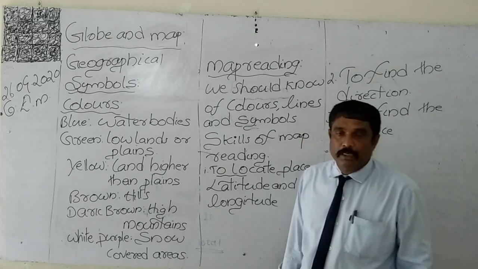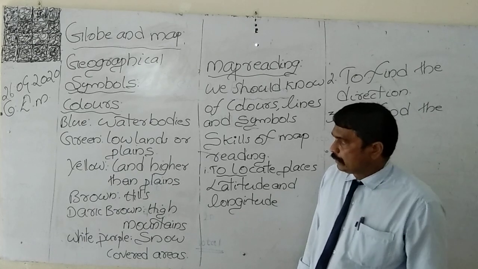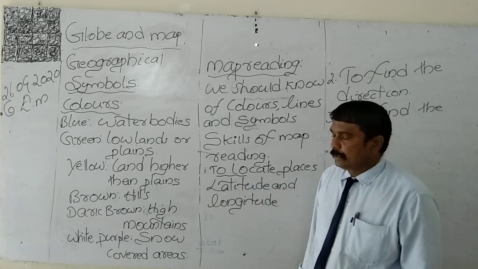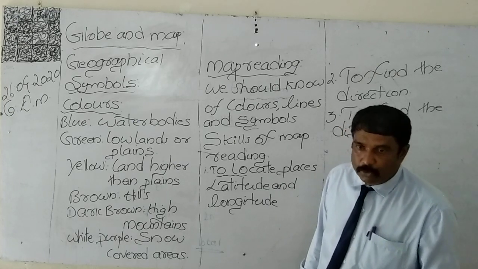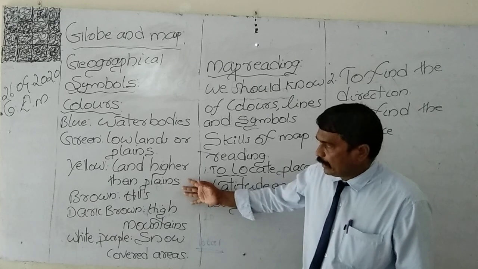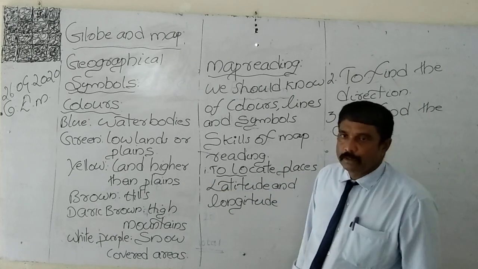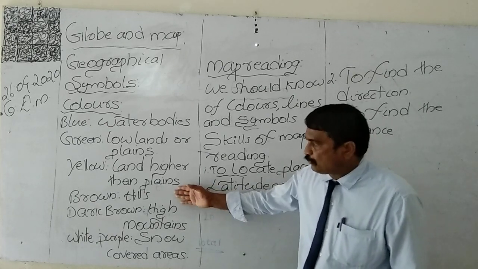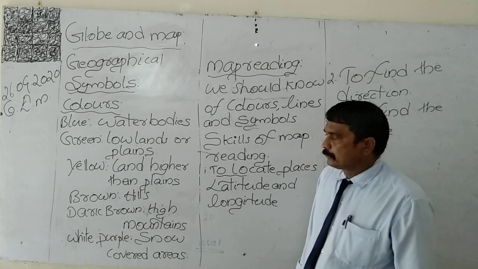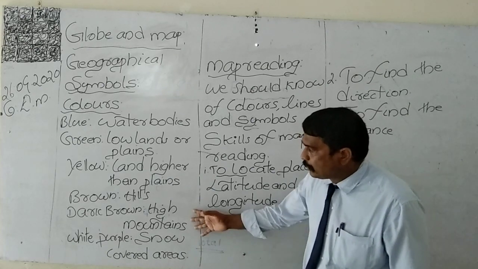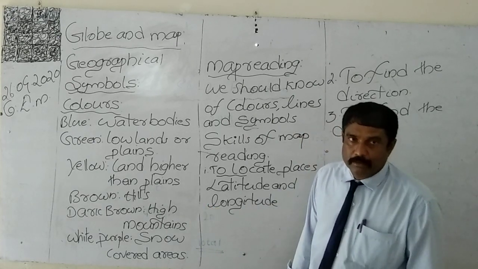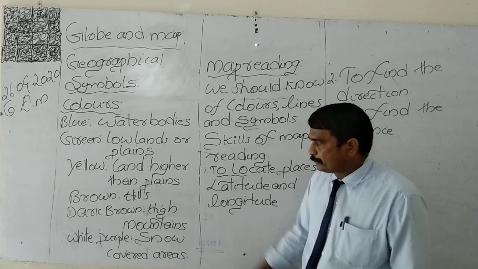Yellow color we are using to show those areas which are higher than plain land. Brown color we are using for hills. Then dark brown color we are using for high mountains which are there on the surface of the earth.